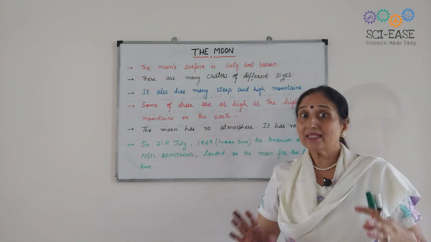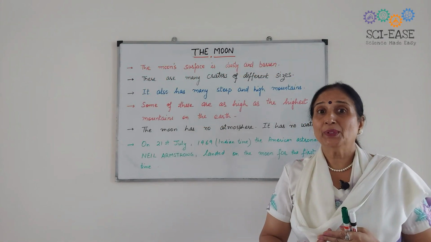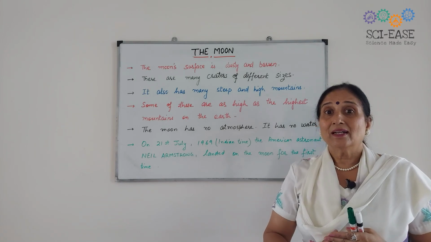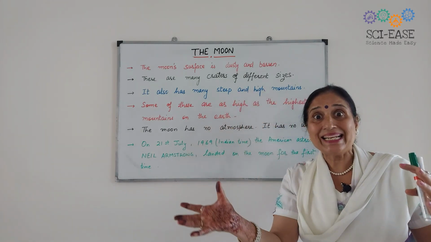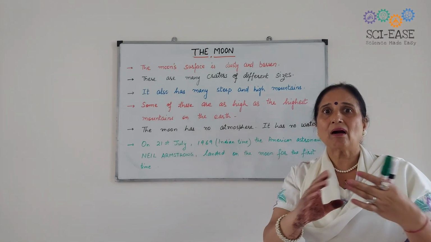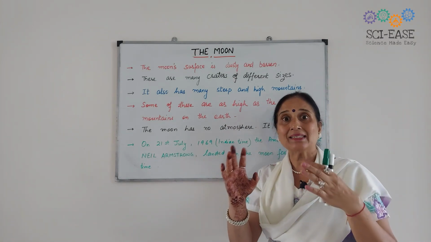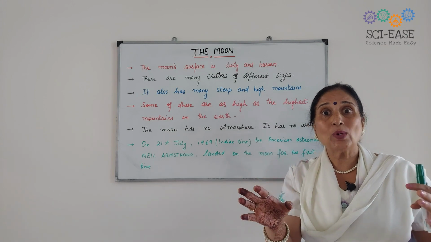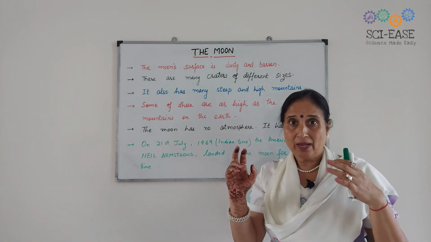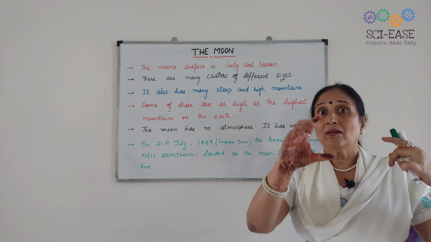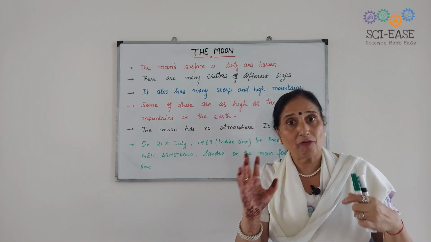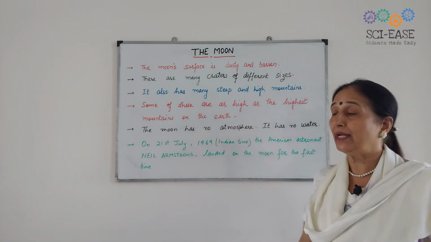Now, the next thing I want to tell you is that the study of all these celestial bodies like stars, moon, planets, etc., is known as astronomy. So the scientists study these celestial bodies with the help of a telescope. That I want to tell you.